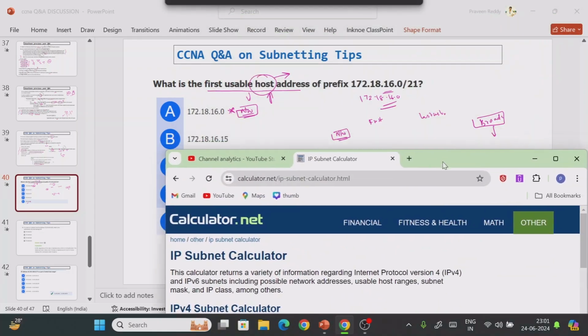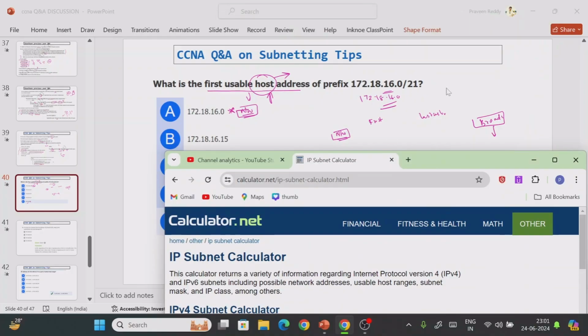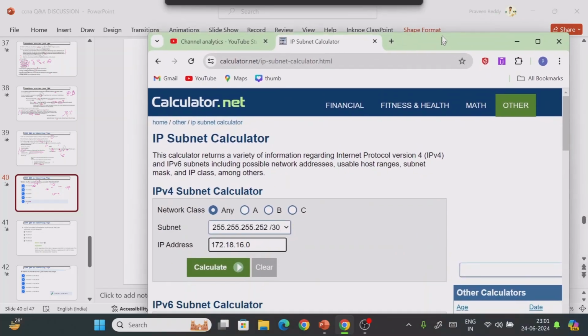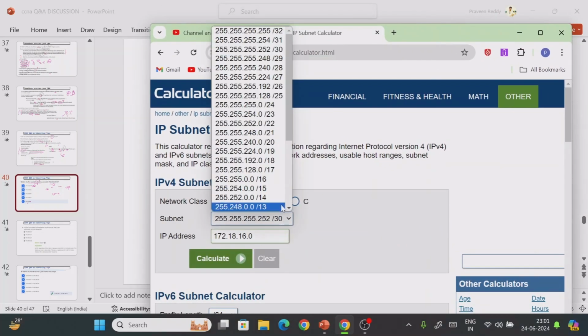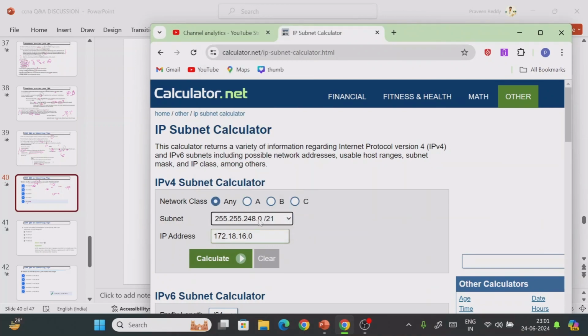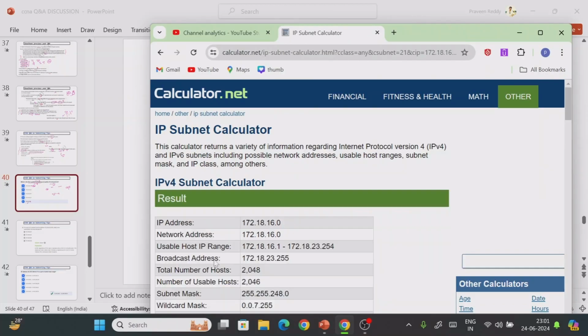So directly, without going through the subnet calculations, whether FLSM or VLSM, for class A, class B, class C, here they have given /21. CIDR notation is /21, right? So if you click /21 and calculate, now you can see the usable host IP address range, and 172.18.23.255 will be our last address.